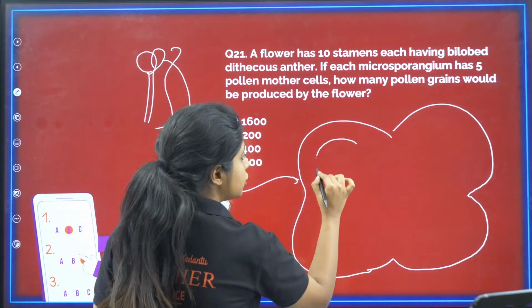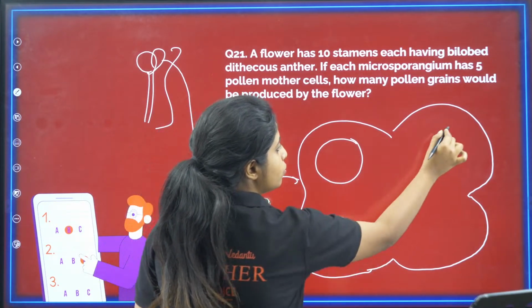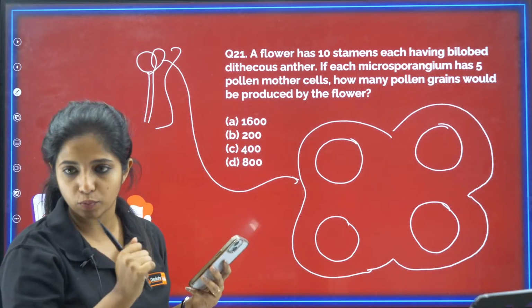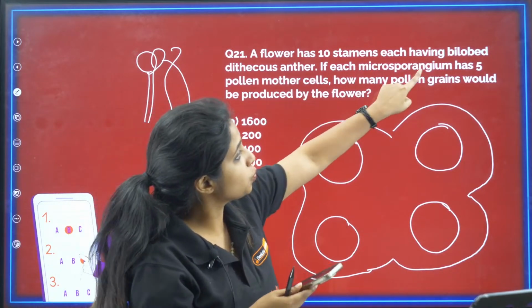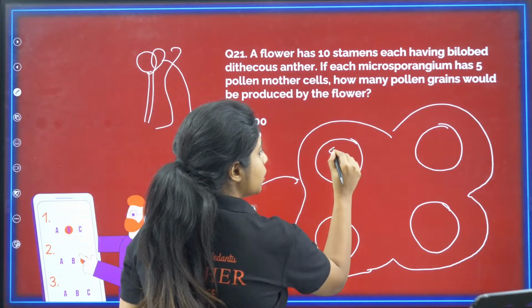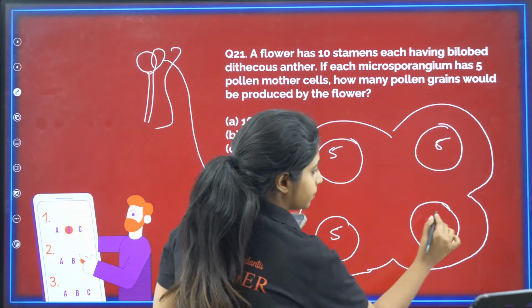Each anther, my dear children, contains 1, 2, 3, 4 microsporangia. How many microsporangia? 4 microsporangia. It is said that each microsporangium has 5 pollen mother cells, each of them has 5 pollen mother cells.